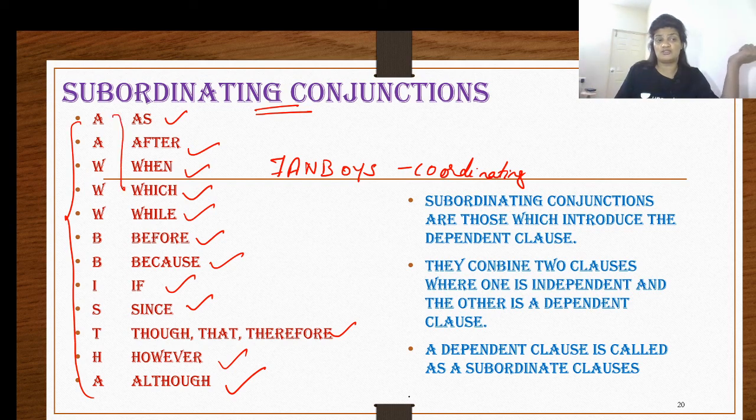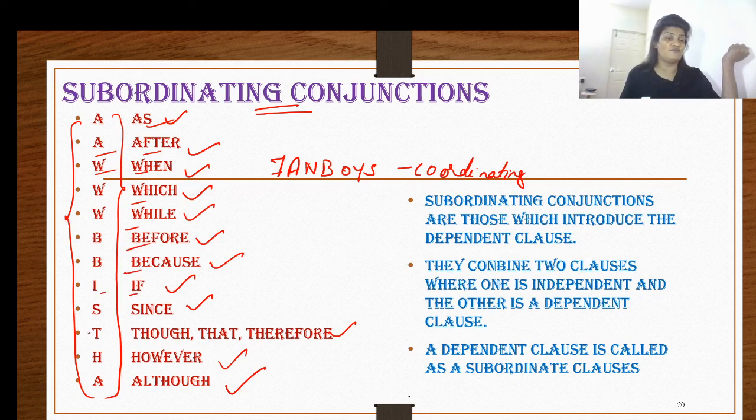It's going to be easy for you to remember the coordinating conjunctions and also subordinating conjunctions. Subordinating conjunctions are AUBISTA, where A stands for as, A for after, W for when, which, and while, B for before and because, I for if, S for since, T for though, that, and therefore, H for however, and A for although. There are other subordinating conjunctions as well, but I have only listed these many for you to remember the acronym AUBISTA.